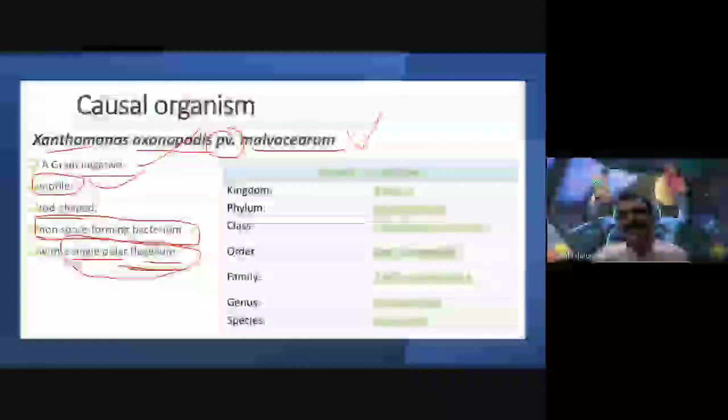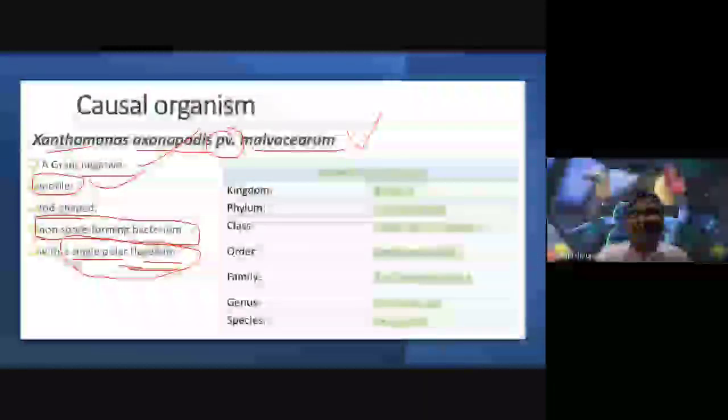And the classification of this bacteria is kingdom Bacteria. I hope you have heard about the five kingdom classification of R.H. Whittaker and the six kingdom classification of Carl Woese. You have already studied them. So for this bacteria, the phylum is Proteobacteria, the class is Gamma Proteobacteria, the order Xanthomonadales, the family Xanthomonadaceae, the genus Xanthomonas, the species axonopodis, and the plant variety Malvacearum.